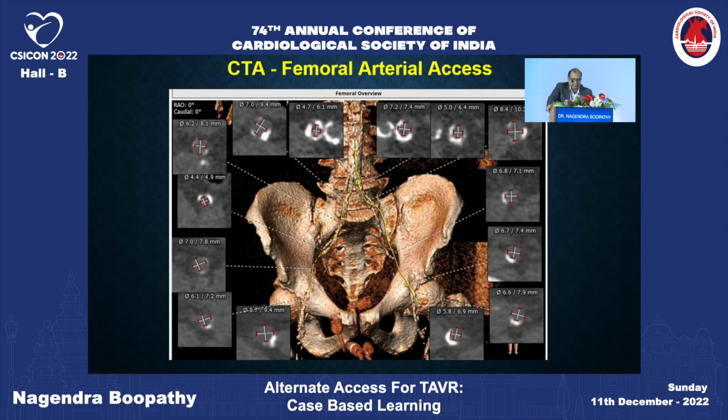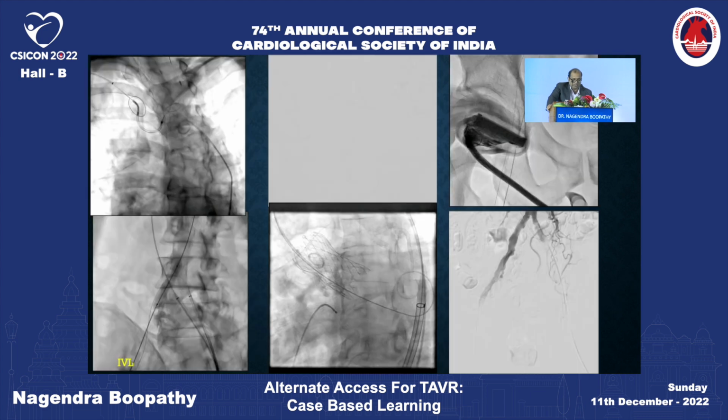You can see a porcelain aorta. This patient has concentric femoral calcium both on the right and left. We thought of proceeding further through transfemoral. However, the femoral is reasonably okay. If the femoral is going to have concentric calcium, we have a low threshold to go for a cut down rather than a PERC procedure. So in this patient, the problem is in the right common iliac origin.